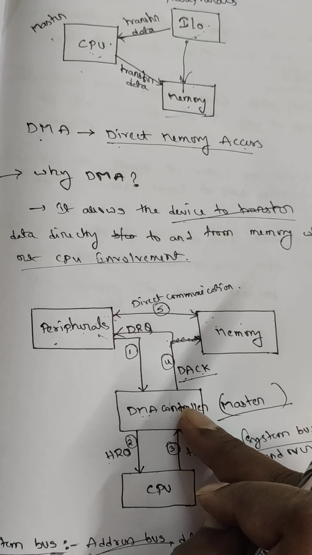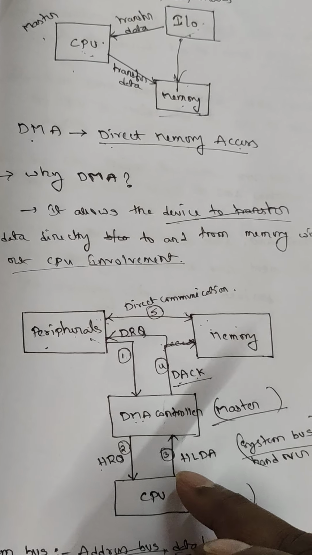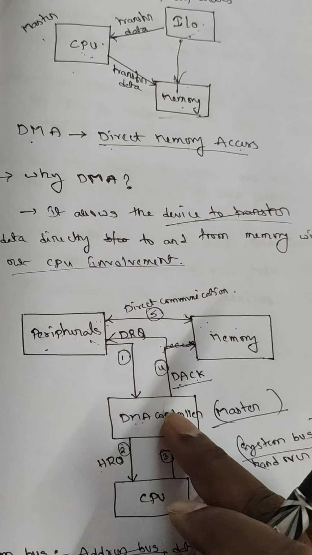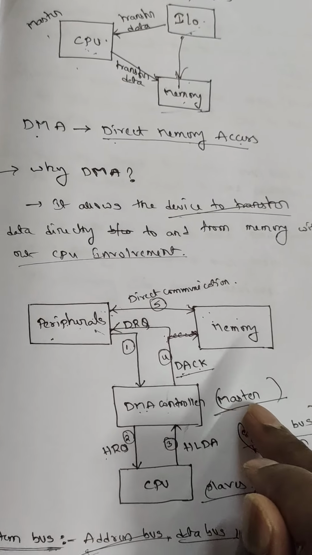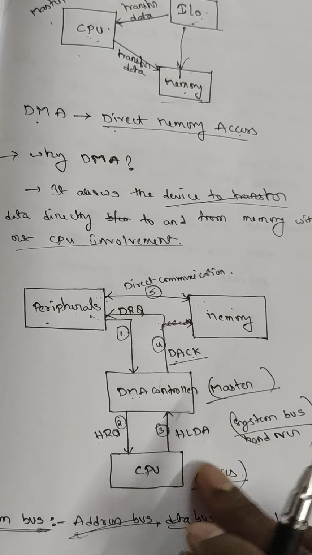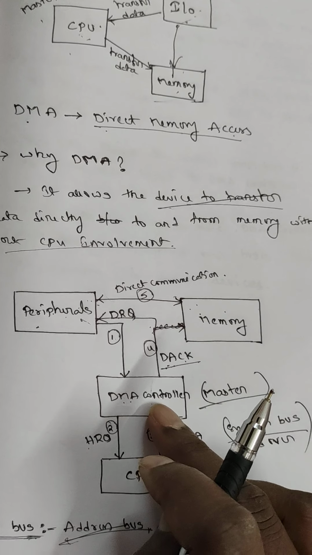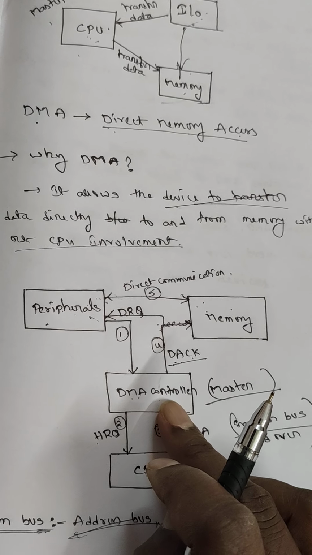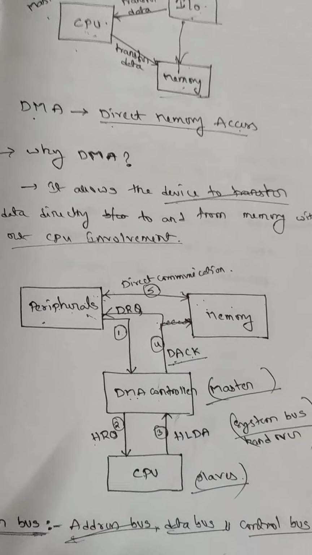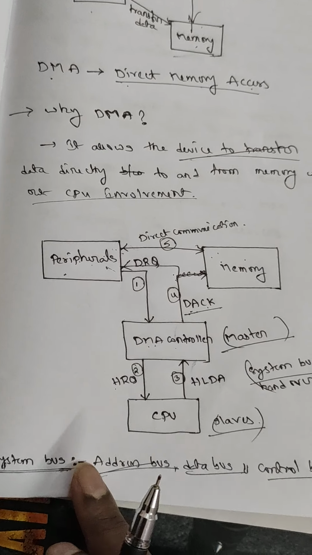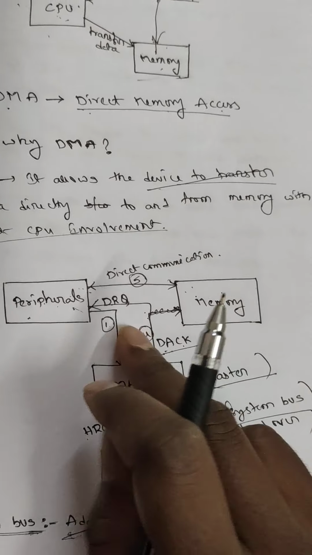Then the DMA controller becomes master and the CPU becomes slave, with the system buses, address bus, data bus and control bus, handed over to the DMA controller.